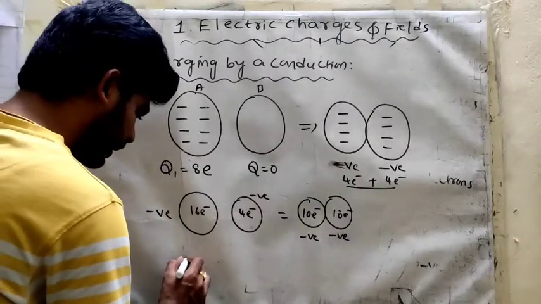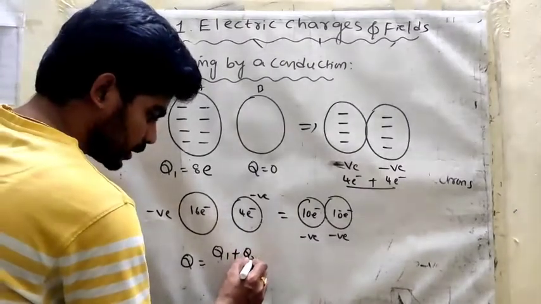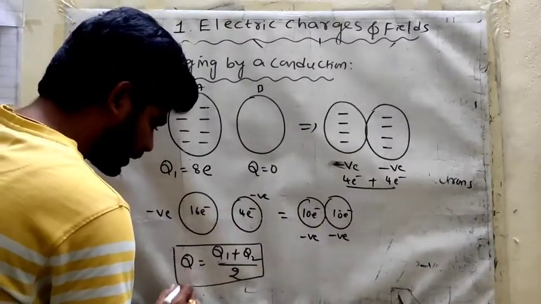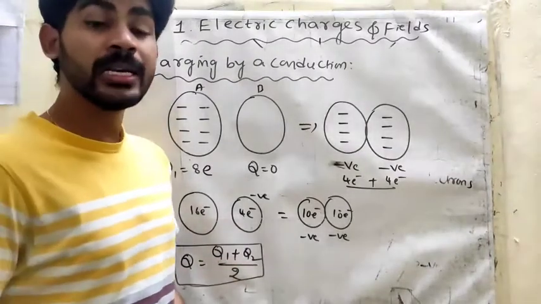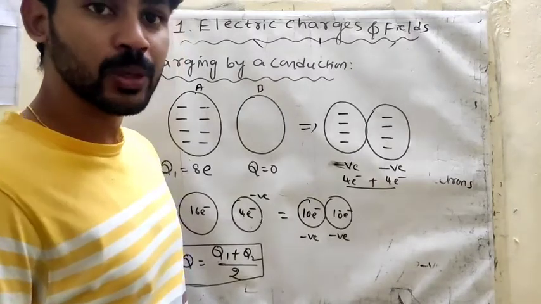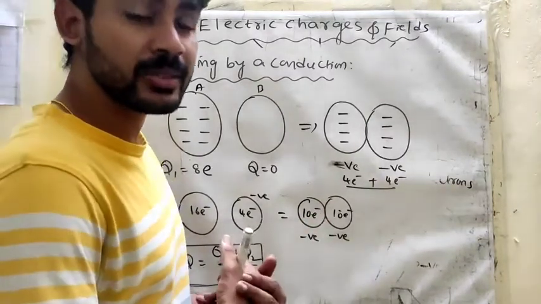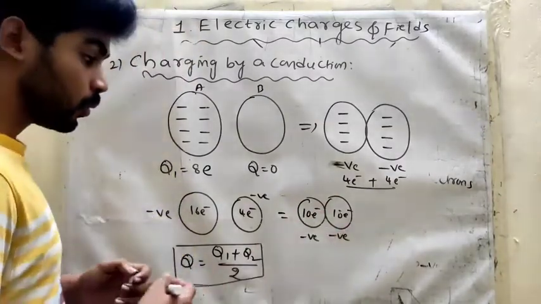Charging by conduction: Q is equal to (Q1 plus Q2) by 2. For two bodies physically connected, (Q1 plus Q2) by 2. For three bodies, (Q1 plus Q2 plus Q3) by 3. For four bodies, (Q1 plus Q2 plus Q3 plus Q4) by 4.